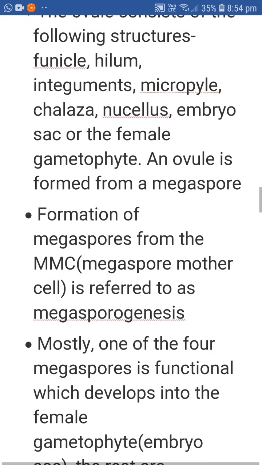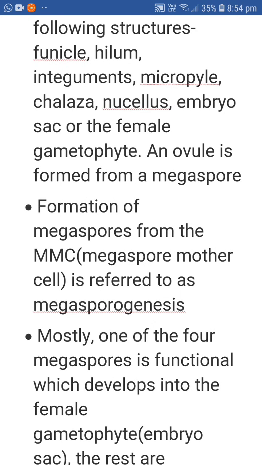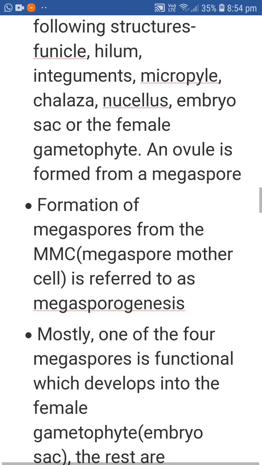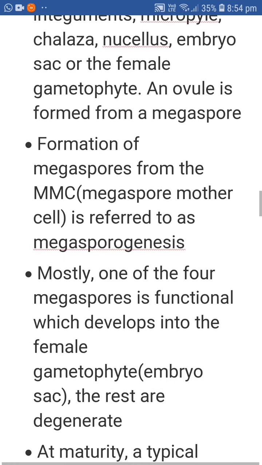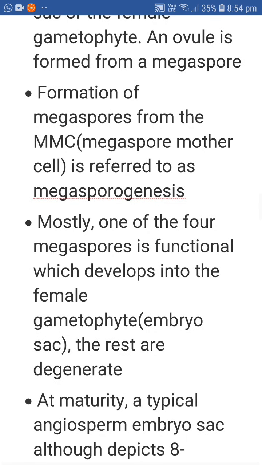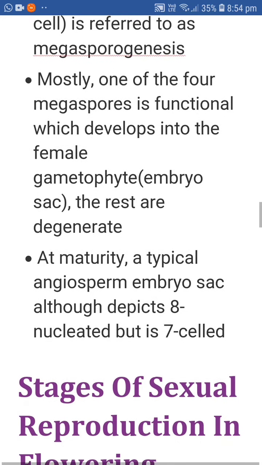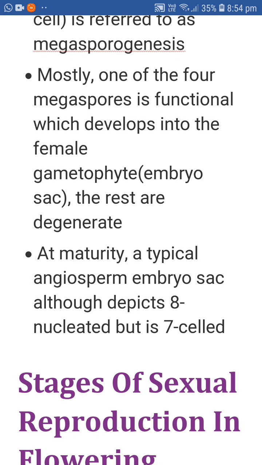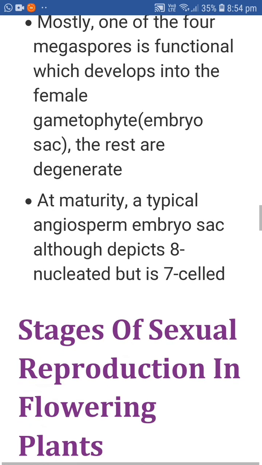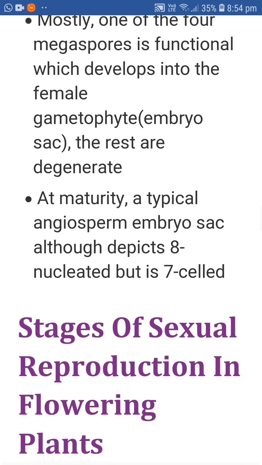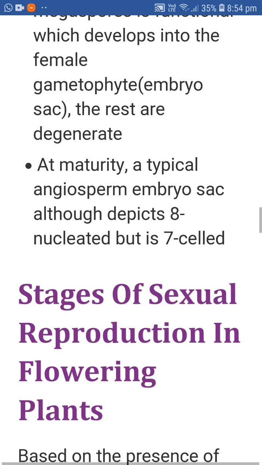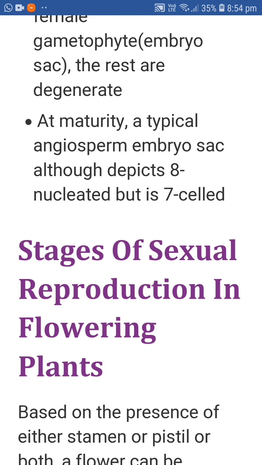The female gametophyte in an ovule is formed from the megaspore. Formation of megaspores from the MMC is referred to as megasporogenesis. Mostly one of the four megaspores is functional, which develops into the female gametophyte. The rest degenerate. At maturity, a typical angiosperm embryo sac, although 8-nucleate, is 7-celled.